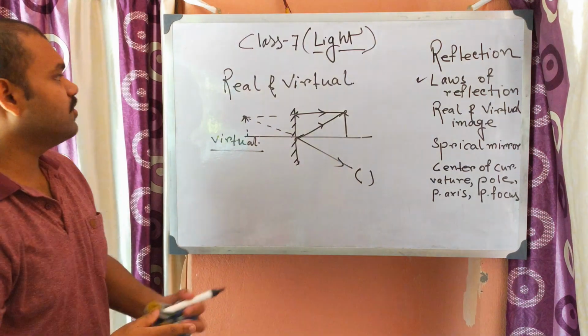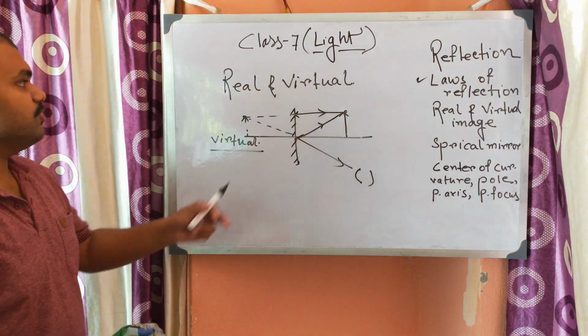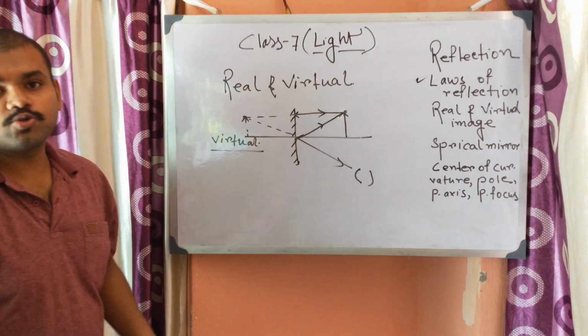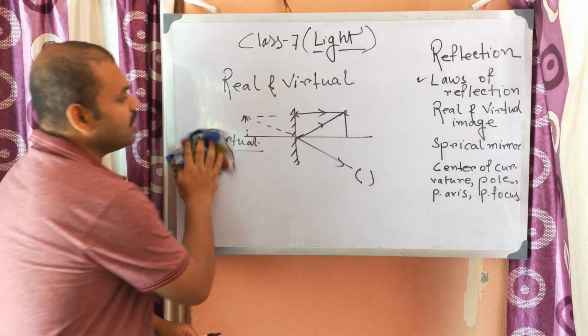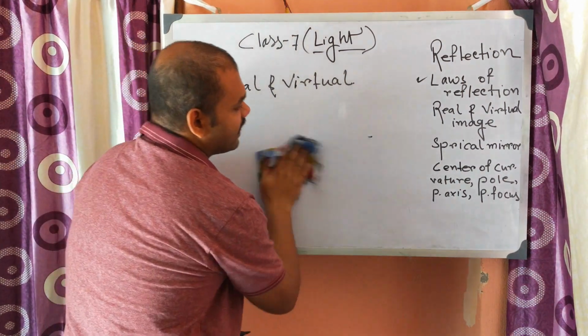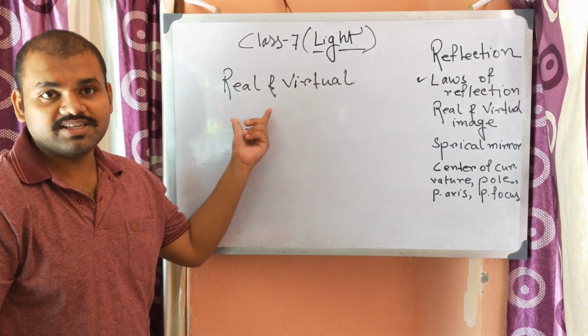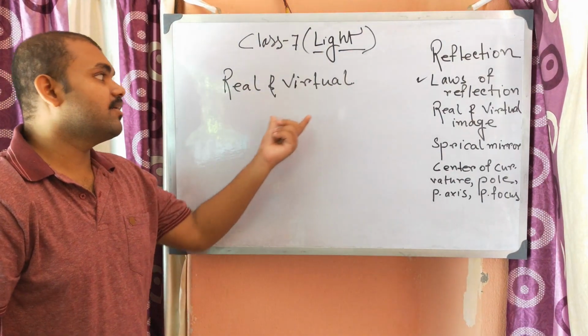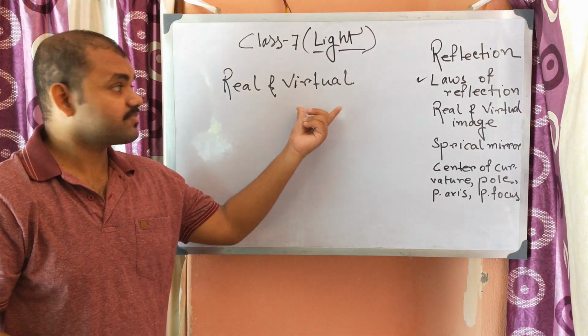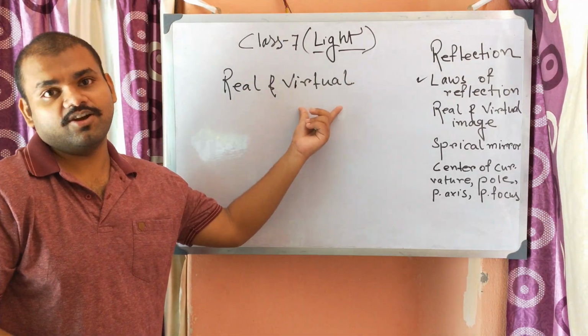There are a few differences between real image and virtual image. You can't cast a virtual image on a screen, but you can cast a real image on a screen. A real image is always inverted, but a virtual image is always erect.